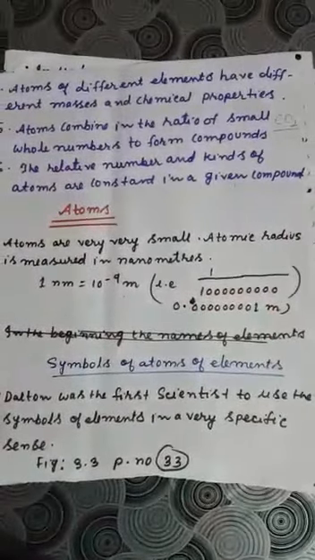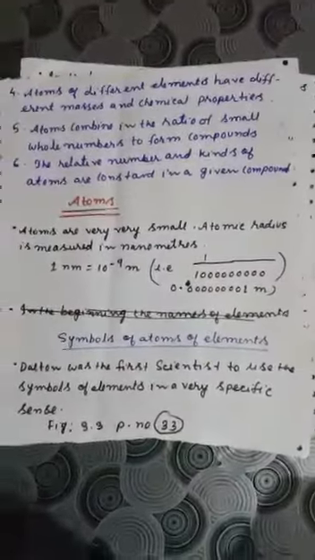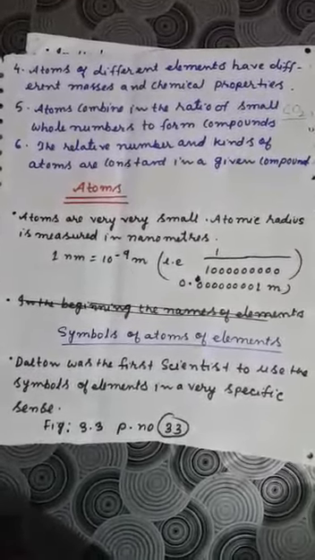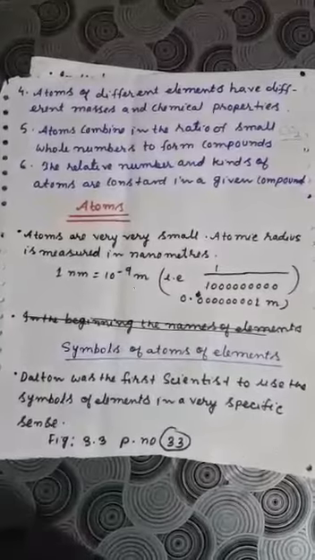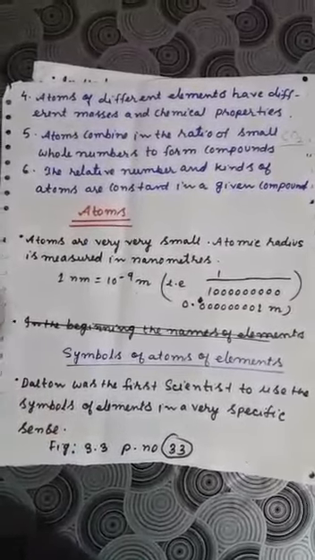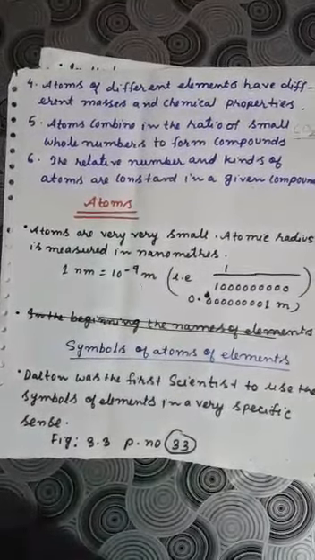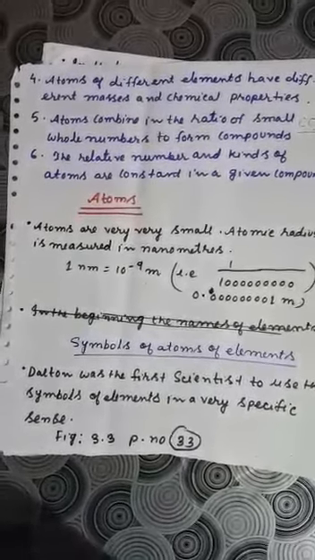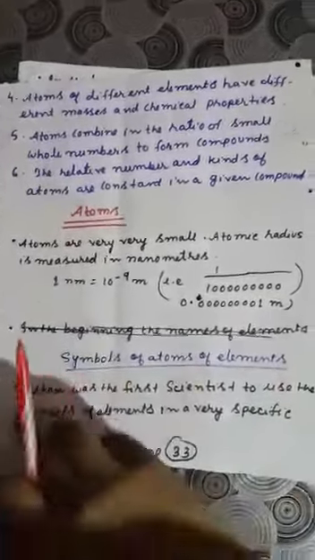Am I clear? Now, symbols of atoms of elements. How to remember the symbols of atoms of elements, that we will learn today. Already you have come across various symbols of atoms of elements. Now let us learn some other symbols also. Dalton was the first scientist to use the symbols of elements in a very specific sense. Figure 3.3 on page number 33, please check what symbols of elements were used by Dalton. We will not use those symbols nowadays, but you can remember them because it may come in the exam. Modern day symbols we will now learn, and that is very important, and you have to remember those symbols.